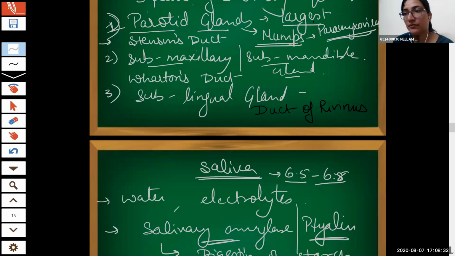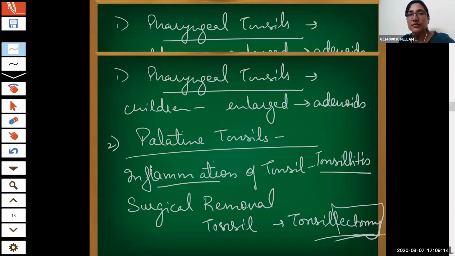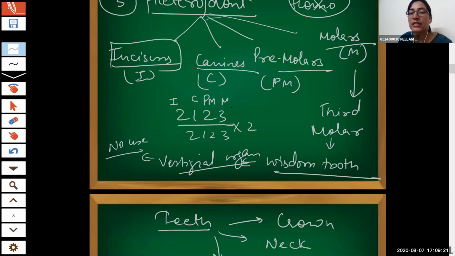So this whole makes an enclosed system. Ma'am, in the dental formula, what does the 3 represent? 3 is the molar. What does the 2 represent? 2, 1, 2, 3: 2 is incisors, 1 is canine, 2 is premolar, and 3 is molar.